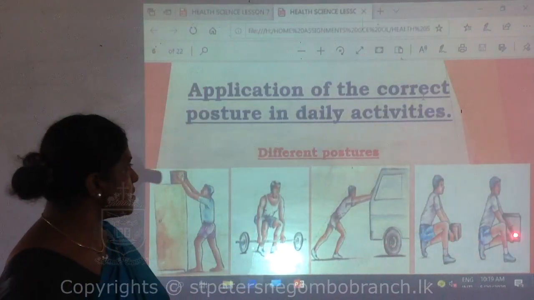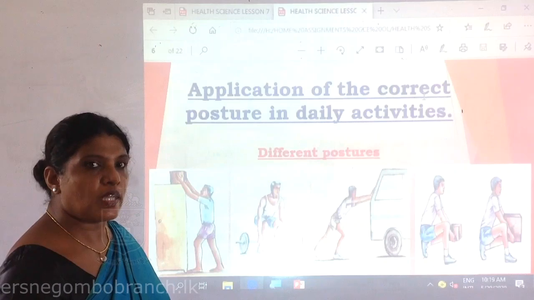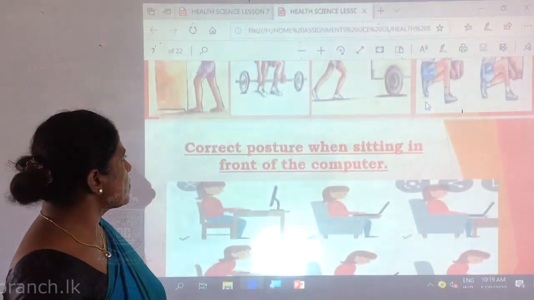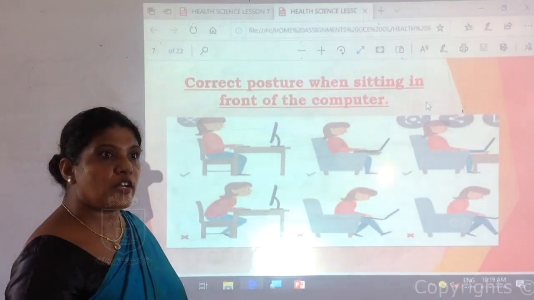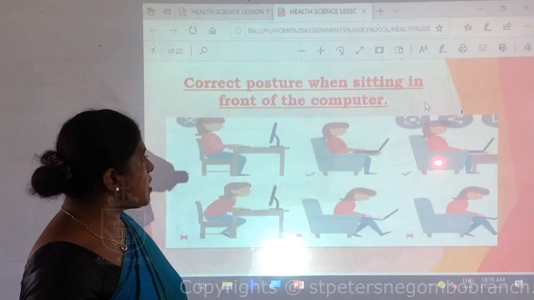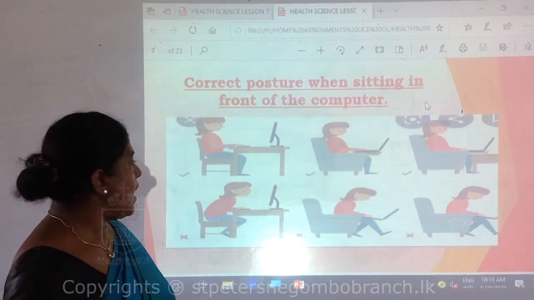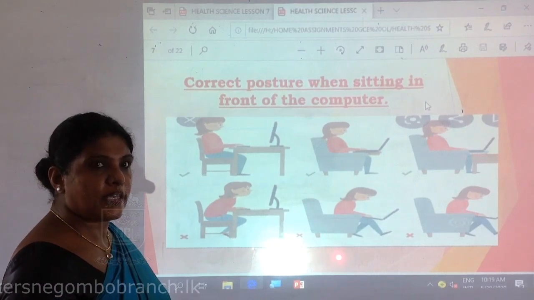Under all these situations, we have to apply the correct posture. Here, how do you apply the correct posture when you sit in front of a computer? First three diagrams are for the correct application and the last three diagrams for the incorrect application.